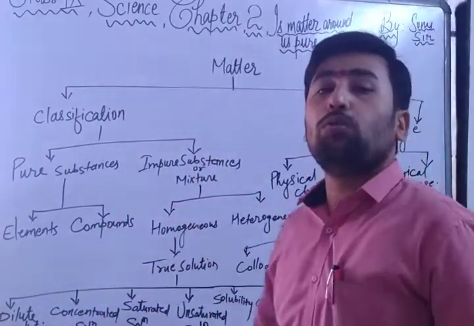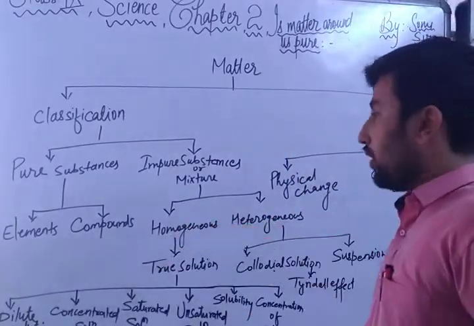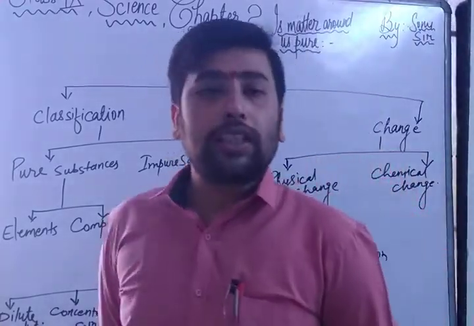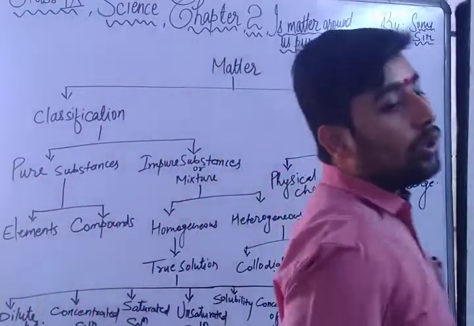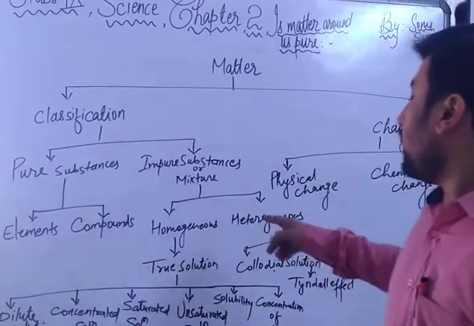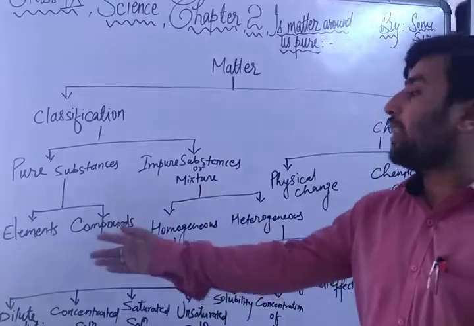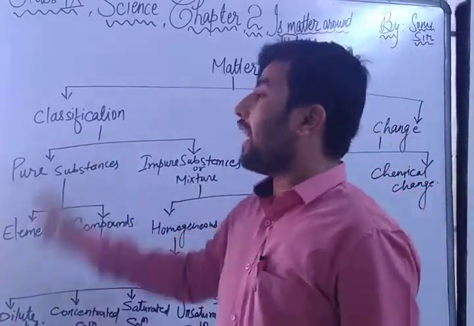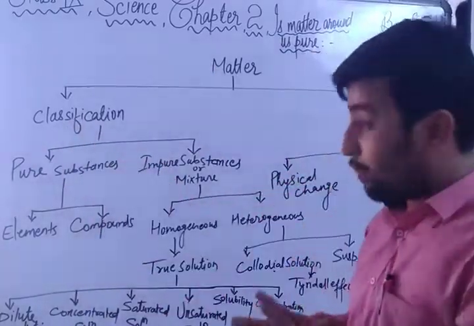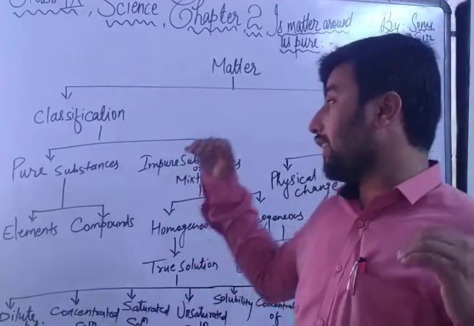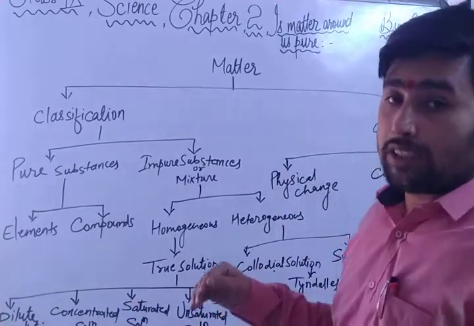Its types are homogeneous and heterogeneous. Here are two types of mixture: homogeneous and heterogeneous, just as in change I told you physical changes and chemical changes. Now this whole chapter runs specially on these two topics only: homogeneous and heterogeneous. Right, before that let me describe the elements and compounds. As I have told you, this is the chemical classification. Remember the chemical classification which we studied in chapter 1. The chemical classification is pure substances and impure substances, and the physical classification was solid, liquid, gas, plasma and BEC.